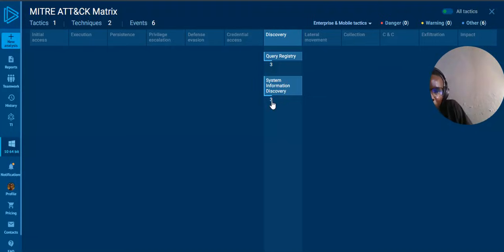Now it was able to follow the attack. Now, like I said, the MITRE ATT&CK framework shows you an attack pattern. Now, it only found one tactic, two techniques, and 6 events in which this has already occurred. So let's check the other 6. So it's not even on the danger side.